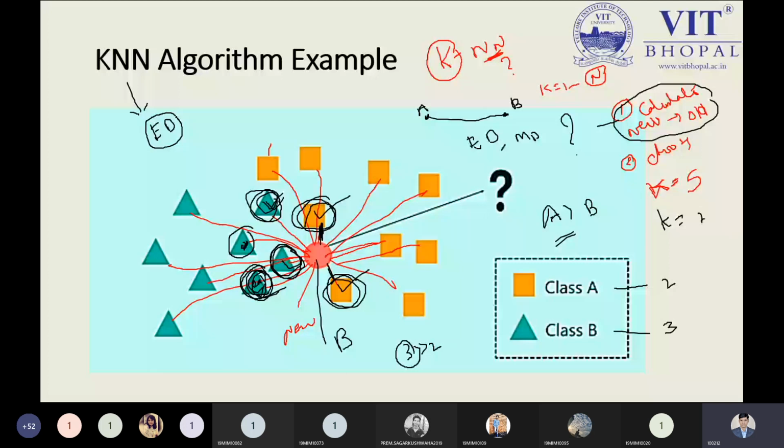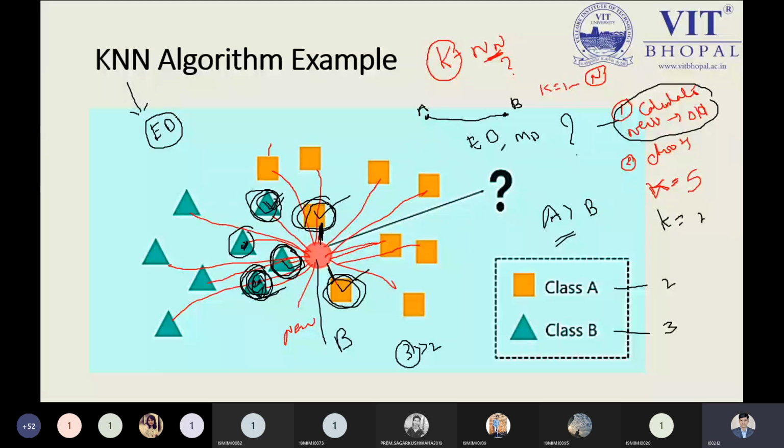Second point, you can choose any K value, and on this basis you need to find the minimum distance from the new data point to the old data points, and at that time you can choose the maximum 5 data points. Okay, so this is my point.